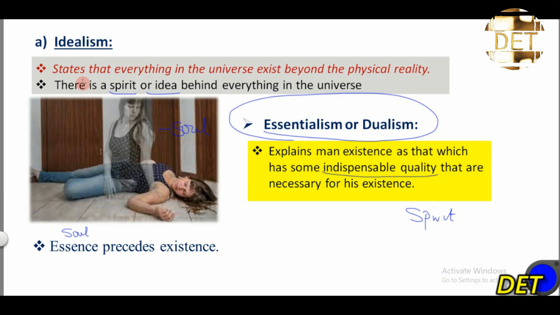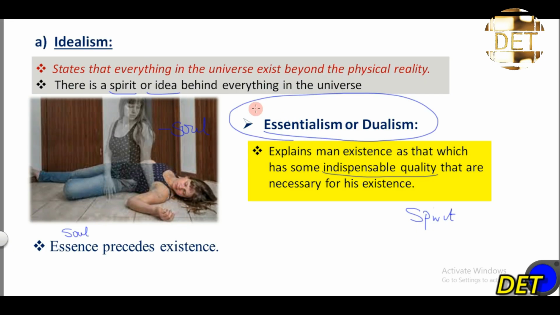So idealism is a metaphysical approach which states that everything in the universe exists beyond the physical reality. In other words, there is a spirit or an idea behind everything in the universe. For example, there is a spirit behind a man's existence.